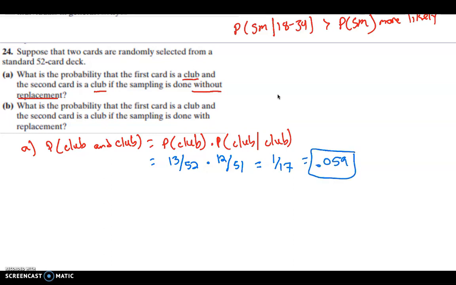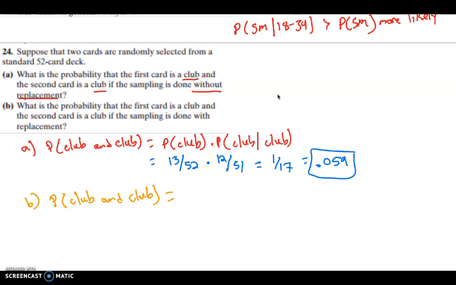Okay, so that's without replacement. Now, part B wants to know what is the probability that the first card is a club and the second card is a club if this is done with replacement. So this is the probability of a club and a club, but we replace the club.